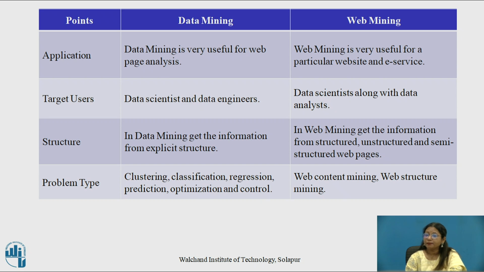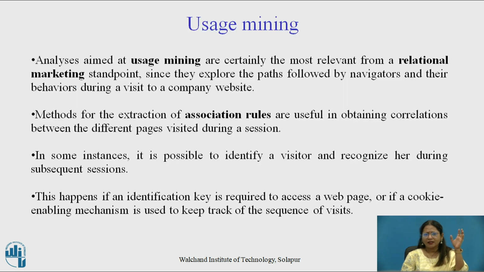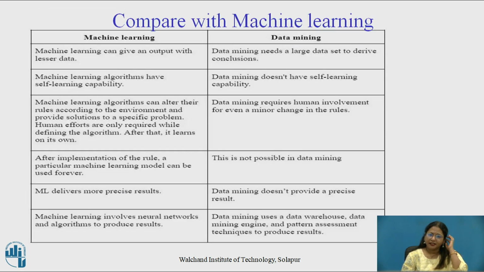Now let's move to a bigger area, that is machine learning. We can see that both topics go hand in hand. Machine learning gives an output with less data. Data mining needs a large data set to derive the association.